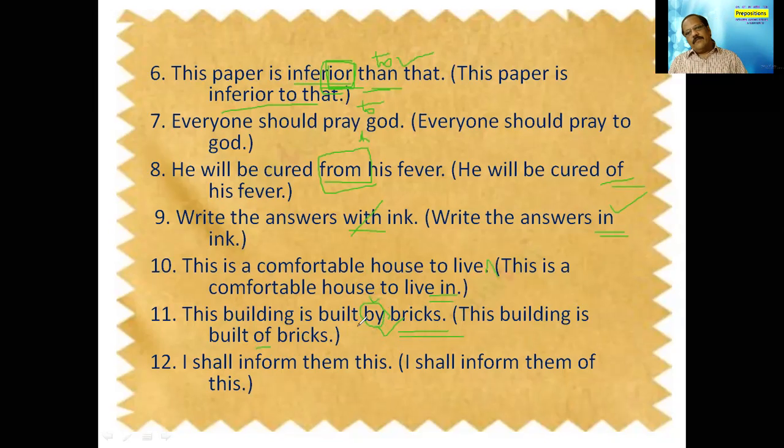I shall inform them this. I shall inform them of this, not this. Okay. I shall inform of this. So here, if you are omitting certain prepositions, the meaning will be lost. Writing prepositions unnecessarily will also create some confusion. So that way, we have to be very careful in using the prepositions.